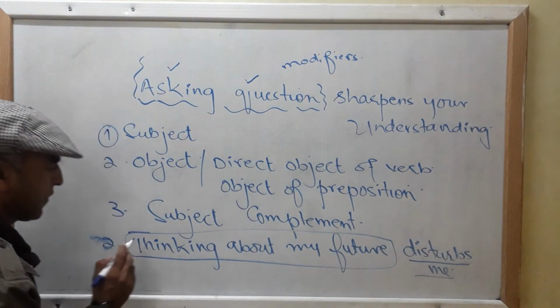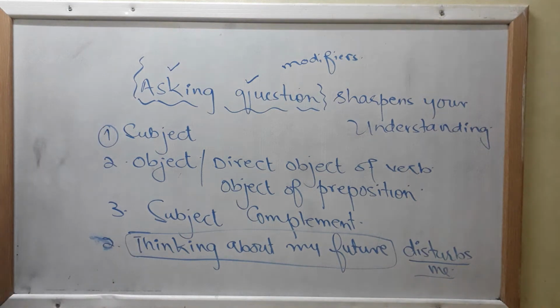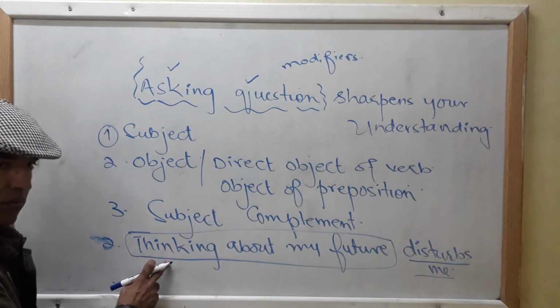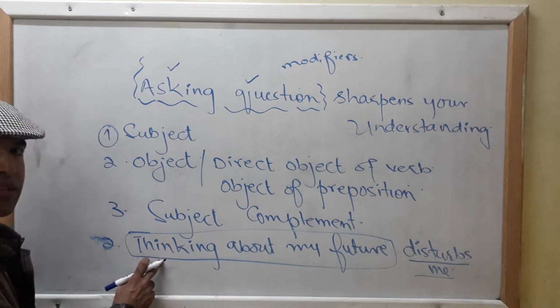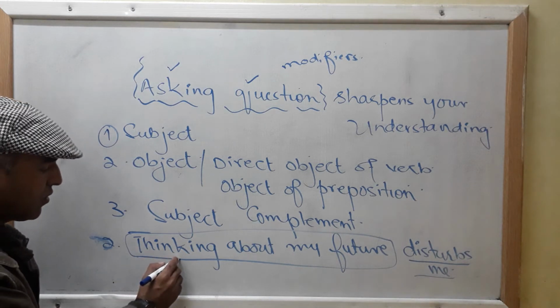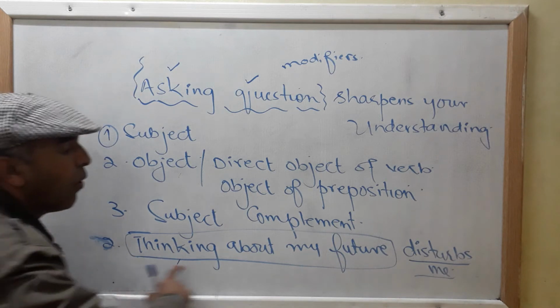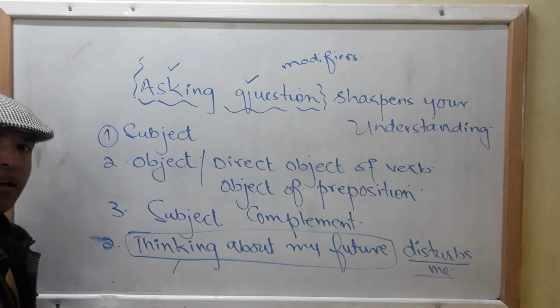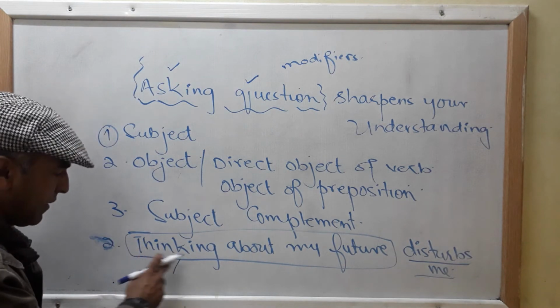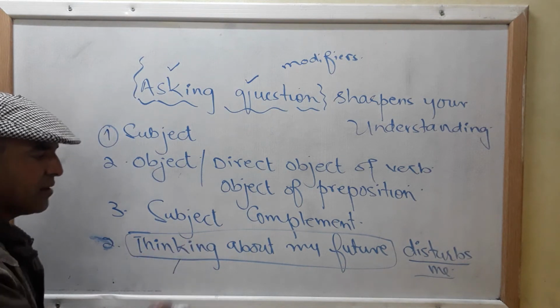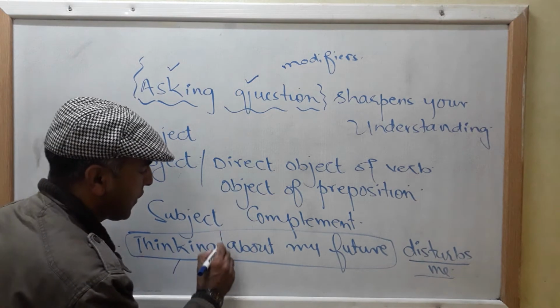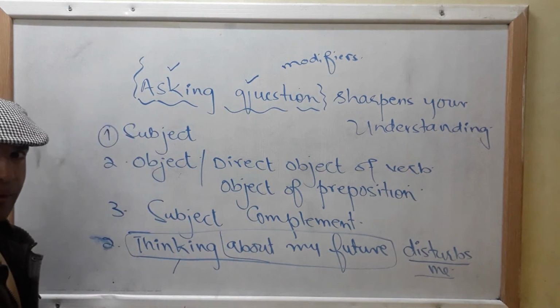Clear? But there is a difference, I am telling you. Now, what disturbs you? Thinking about my future. Here your gerund phrase is functioning as a subject of the sentence. Look, thinking, V1 plus ing, it is the gerund. The whole gerund phrase is functioning as the subject of the sentence. Thinking, this is V1 plus ing. This is your prepositional phrase, about my future.